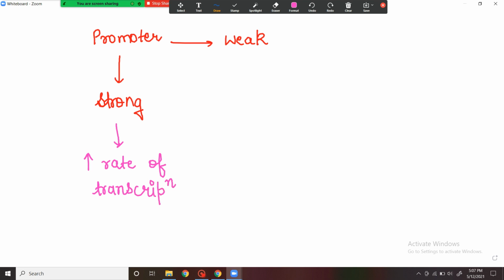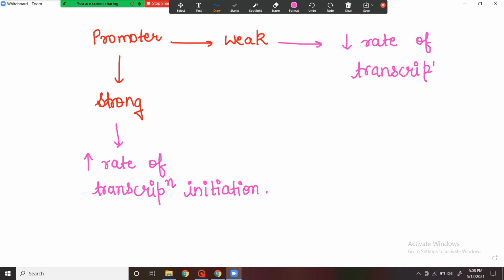So if the promoter is strong, then the transcription would be initiated at a higher rate and there would be production of more number of RNA molecules. But if the promoter is weak, then there would be lower rate of transcription initiation, and thus less number of RNA molecules would be produced.